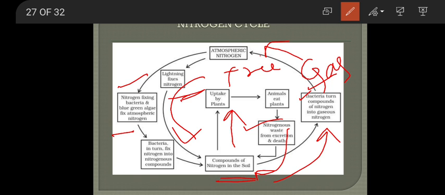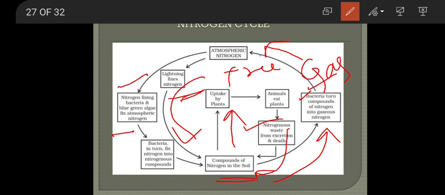Again those nitrogen compounds from the soil get converted into atmospheric nitrogen in the form of gas by another set of bacteria. In this way the nitrogen cycle takes place in the atmosphere. Thus the amount of nitrogen in the atmosphere remains constant, around 78%. It remains the same.